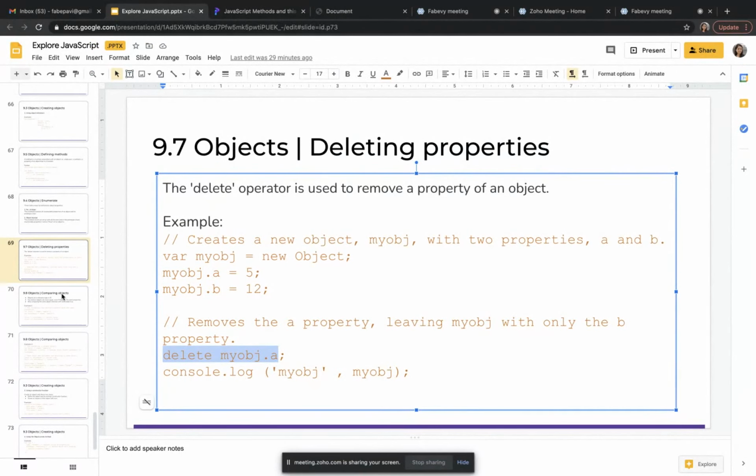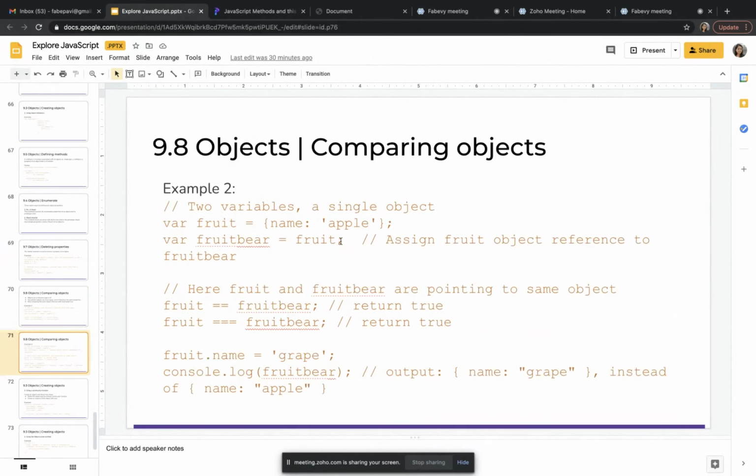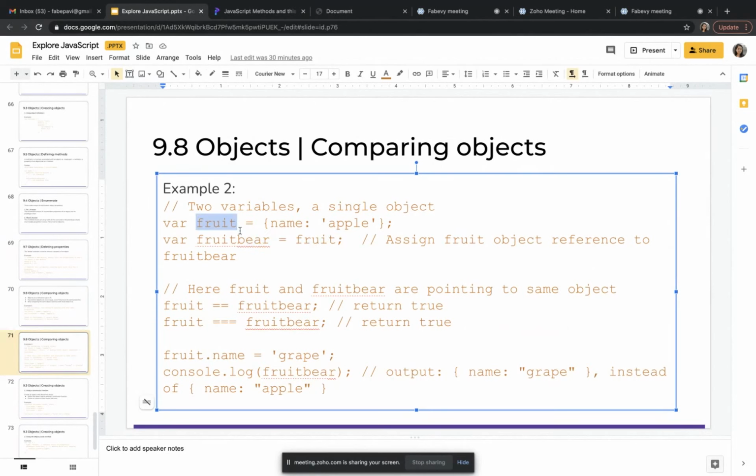Next thing is, we will see this also. Comparing objects. Like the array, an object will also be stored as a reference. So for arrays, what I have mentioned, what is a reference? If I copy an array into another array using the equal to symbol, it will just point to the same memory. So let me say, I'm having a variable fruit and then I'm copying it into fruit bear.